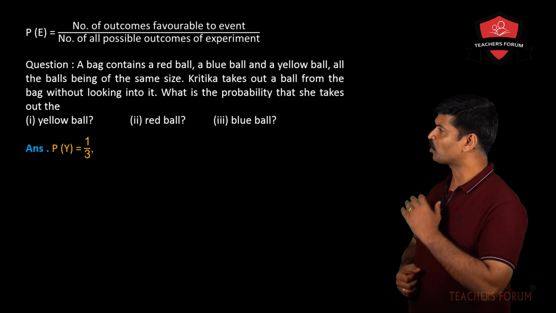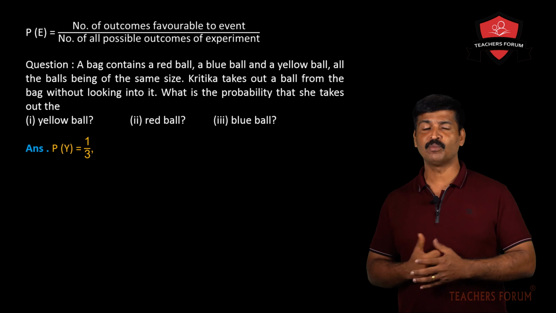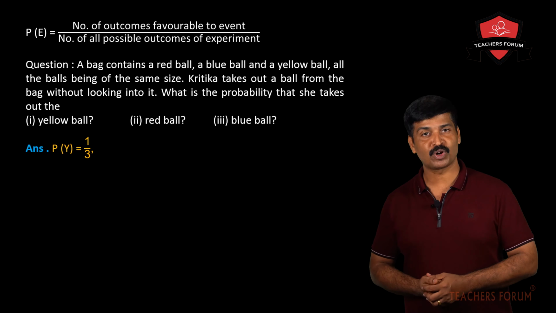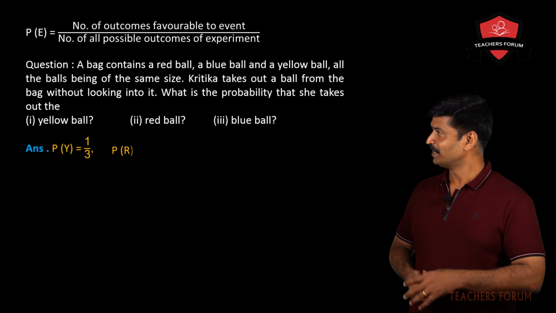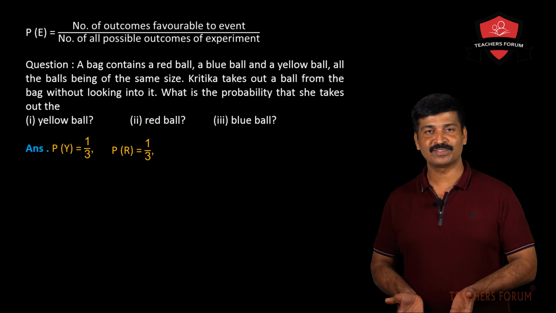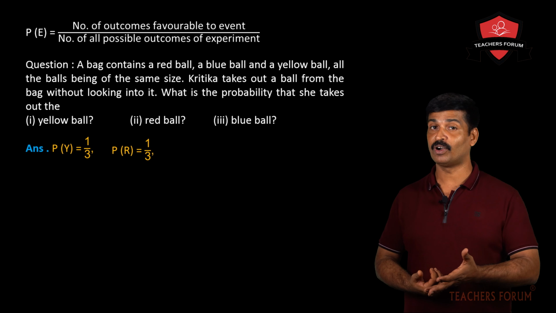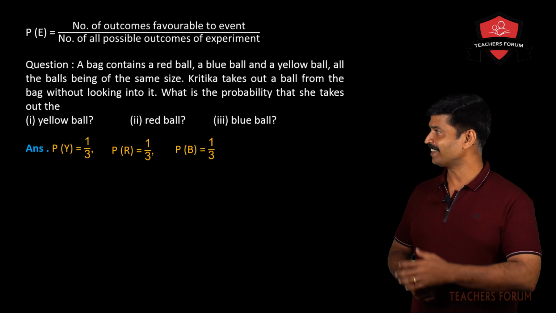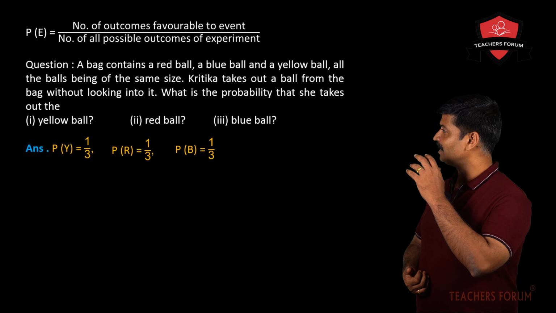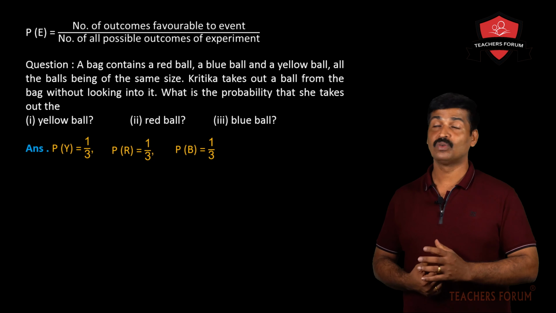Similarly, can you tell me the probability of getting a red ball? How many red balls are there in the bag? 1 red ball. Total number of balls? 3. So the probability of a red ball is 1 by 3. Now, how many blue balls are there? 1 blue ball. Total number of balls in the bag? 3. So the probability of getting a blue ball is 1 by 3. So here, the probability of a yellow ball is 1 by 3, a red ball is 1 by 3 and a blue ball is also 1 by 3.